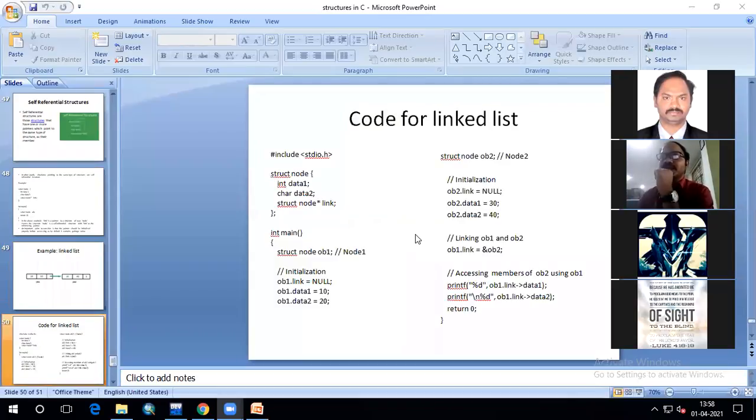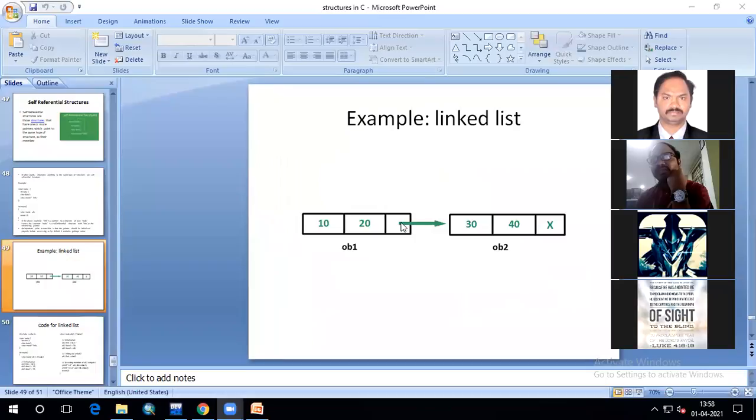So that's what I'm doing here. I'm assigning the object 2 address to ob1.link. What is ob1.link? This is a link. Which type of link pointer is it? It is of struct node type, which means object 2 is also struct node type. So I'm assigning the address of object 2 to this ob1.link, so that this connection is going to